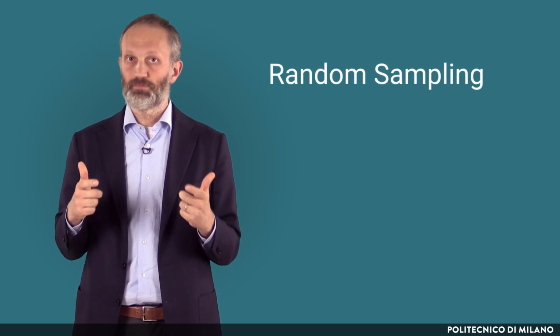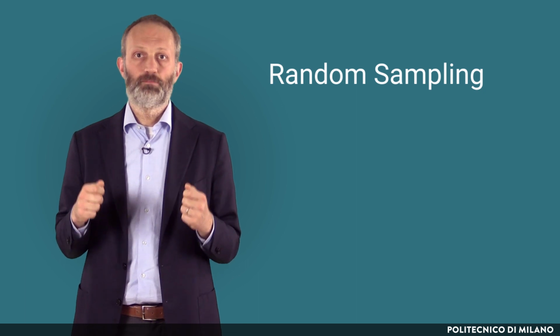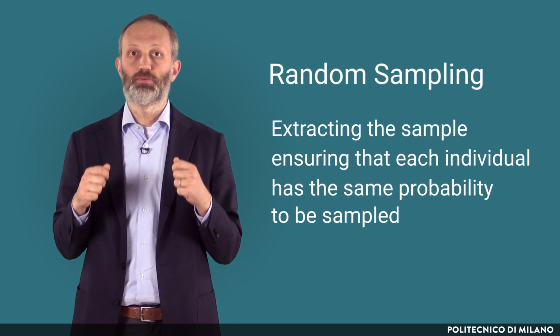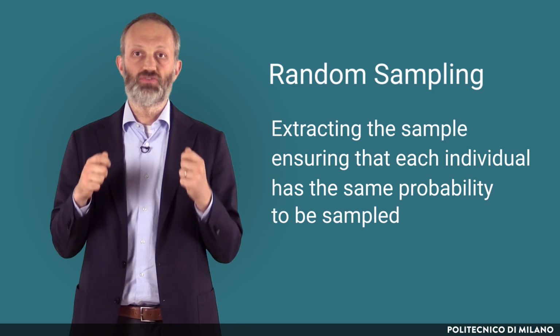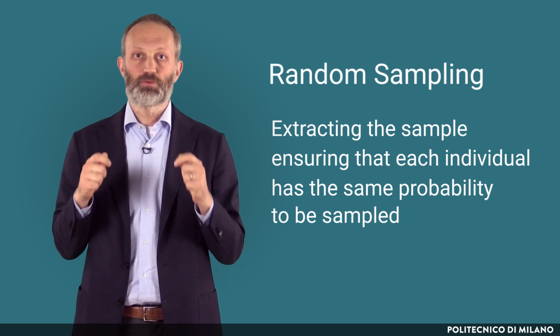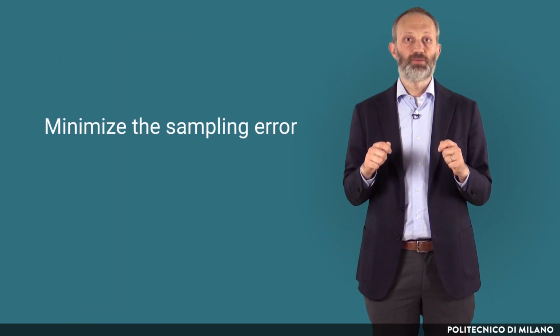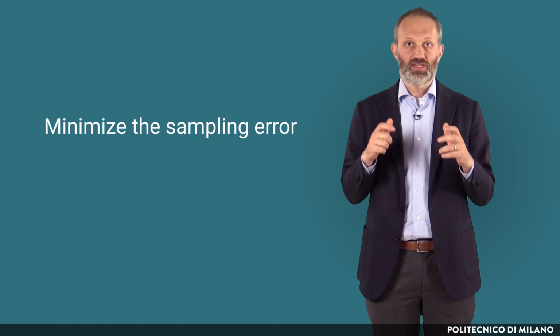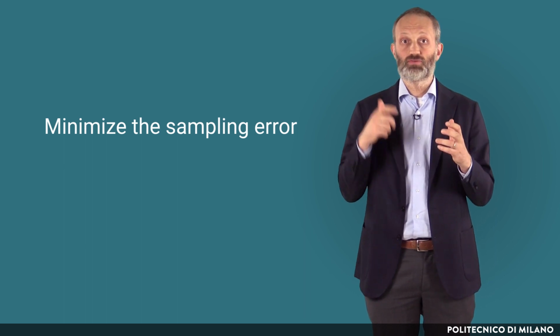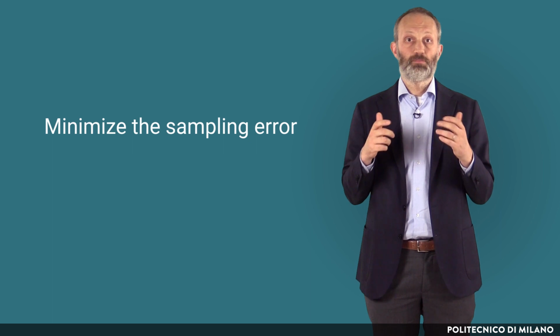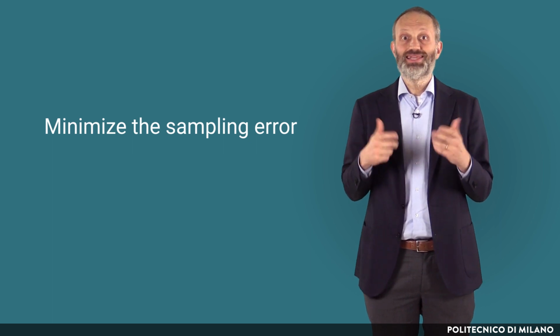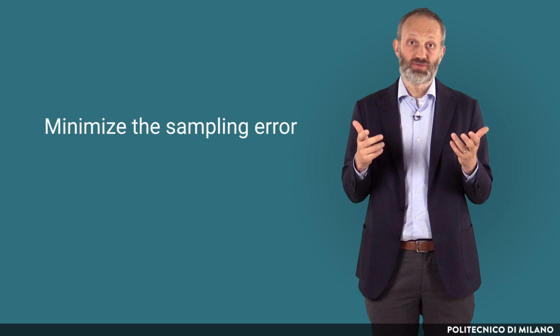What we have said so far about the representativeness of a sample, however, holds only under the fundamental assumption of random sampling. Random sampling means extracting the sample from the population, ensuring that each individual in the population has the same probability to be sampled. The aim is to minimize the sampling error, that is the difference in the characteristics of the sample compared to the population. Random sampling, however, requires having a list of all the individuals in the population, which is not always the case.